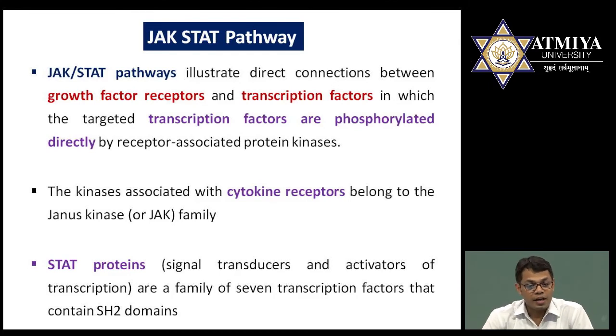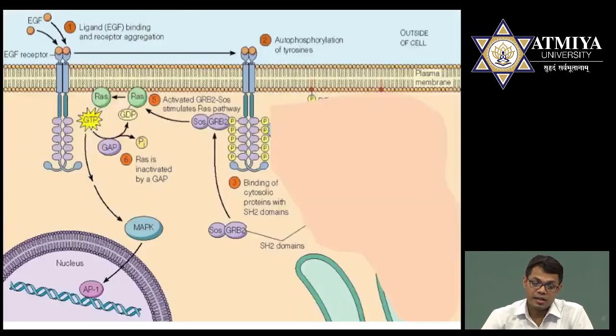Read it carefully. As the name suggests, this pathway is a direct connection between growth factor receptors and transcriptional factor. In the previous one, that is in MAP kinase, what I have shown here is that the MAP kinase pathway actually transduces through RAS. It means when a ligand binds to the receptor, it will be activated and they are passing through RAS, then MAP kinase, and then finally they are directly linked to the gene expression.